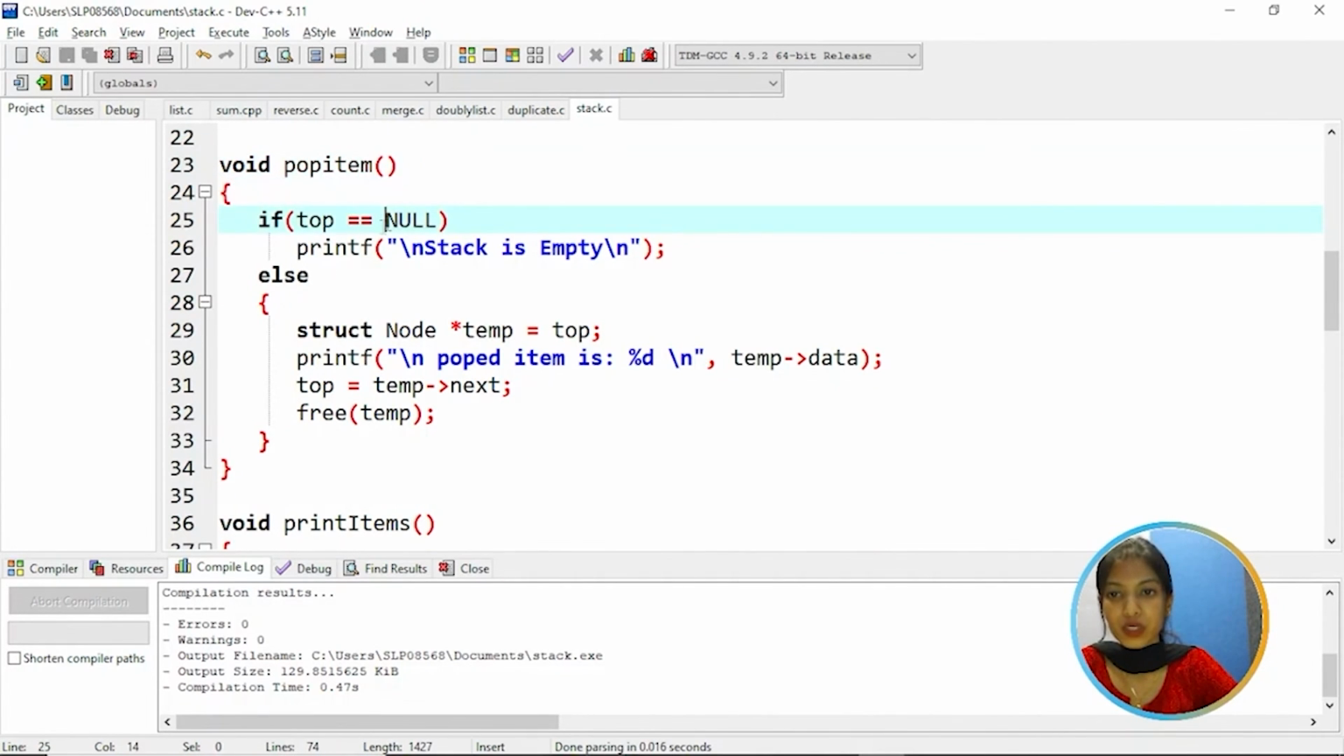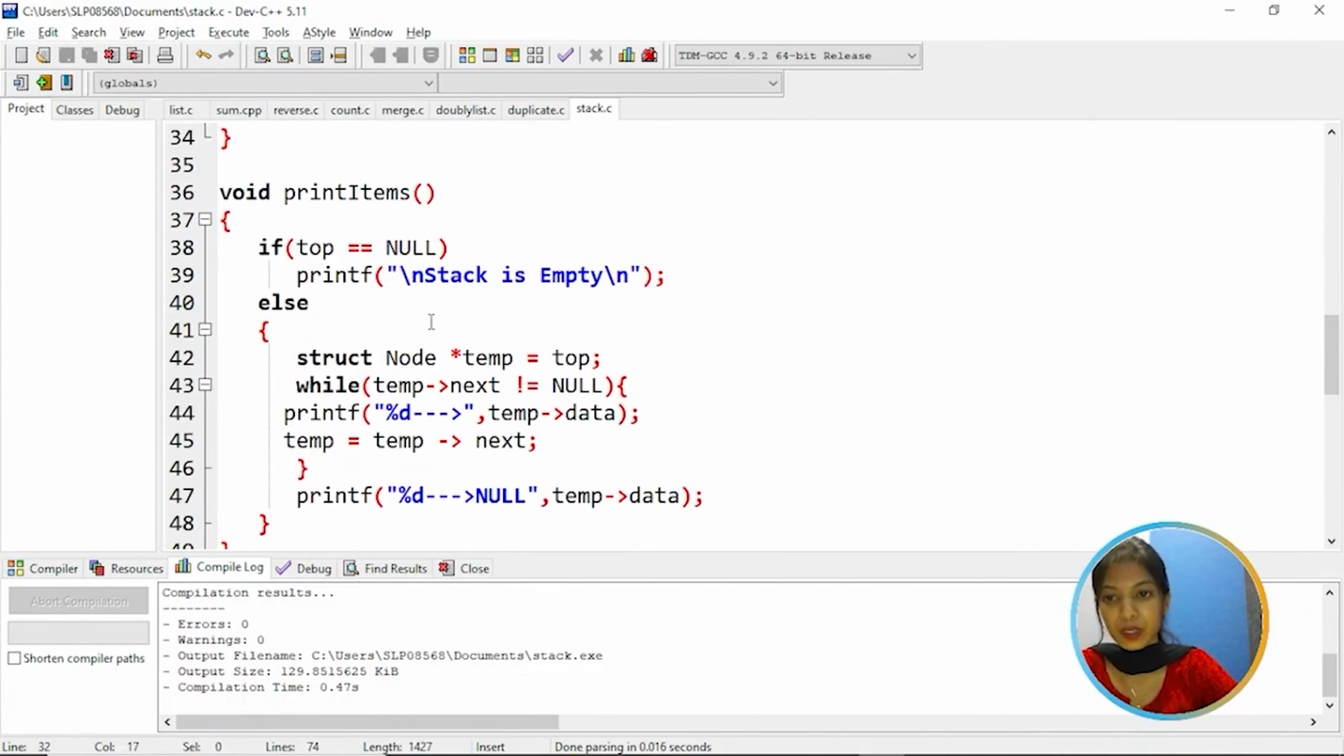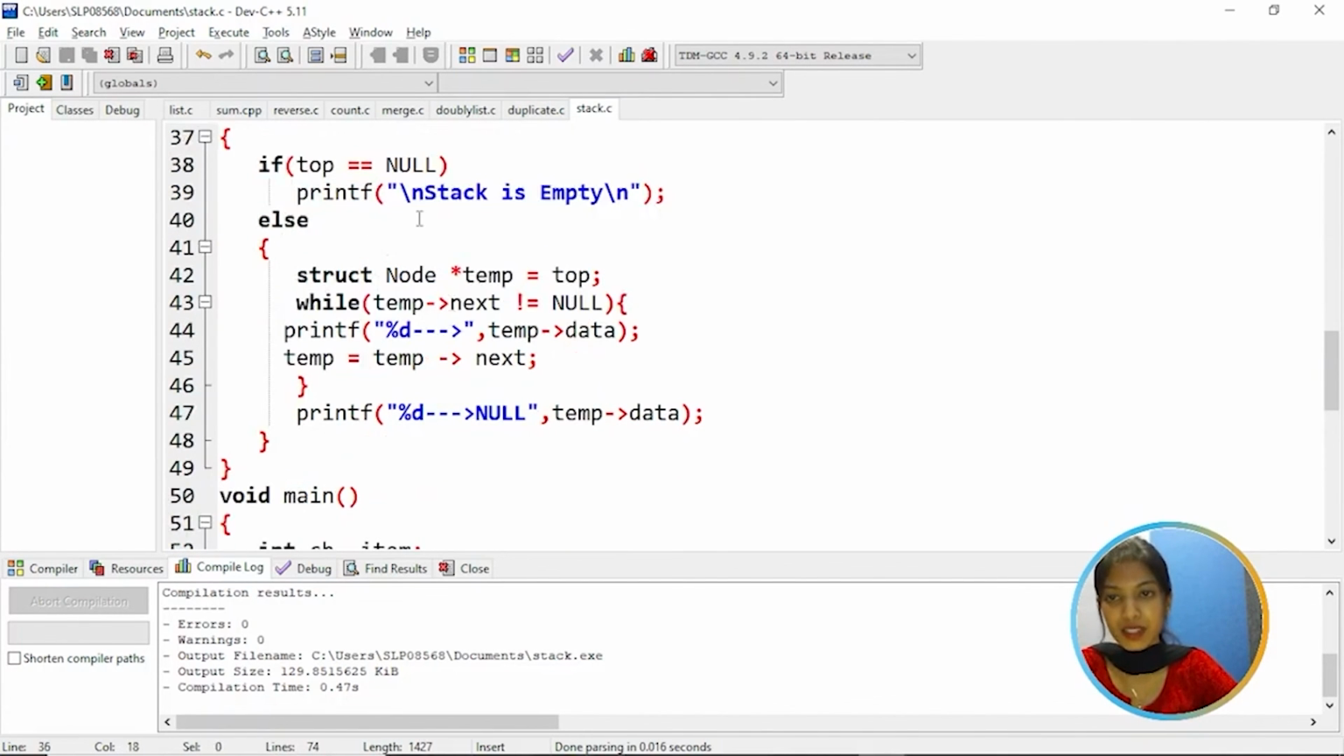And pop item, this function is to delete the item from a stack. So if top is equal to null, that means stack is empty. Else we have a temporary variable which is assigned to top. So it will delete the top item from a stack. So temp next is assigned to top, and we are going to free the memory for a temporary variable. And then printing the element, that means printing the items in a stack.